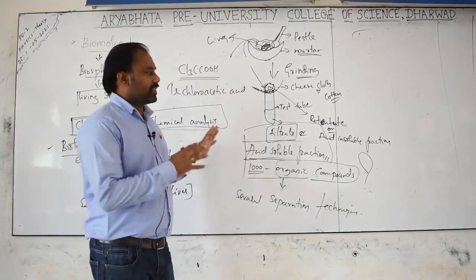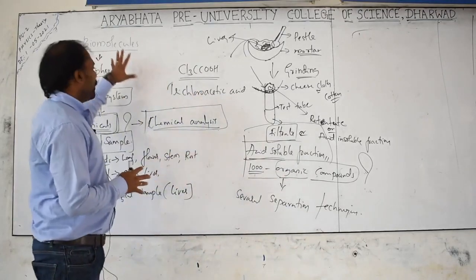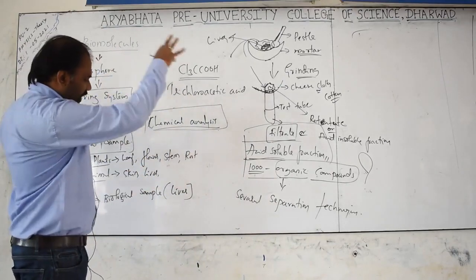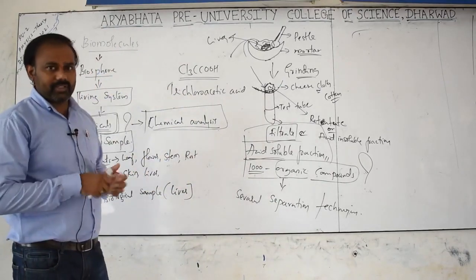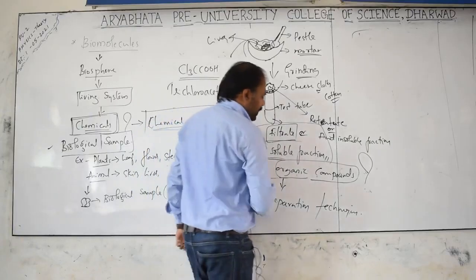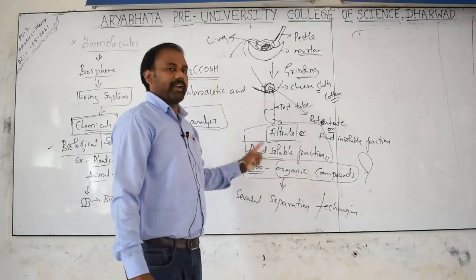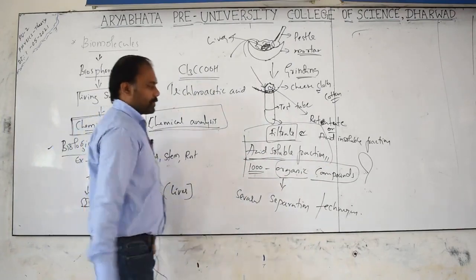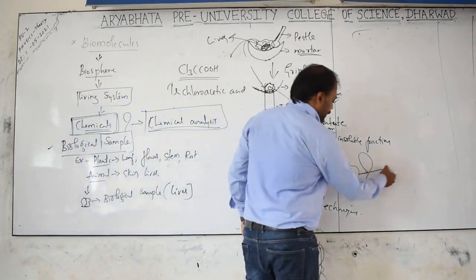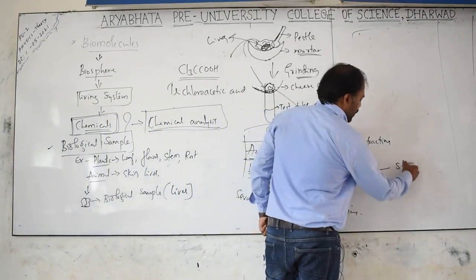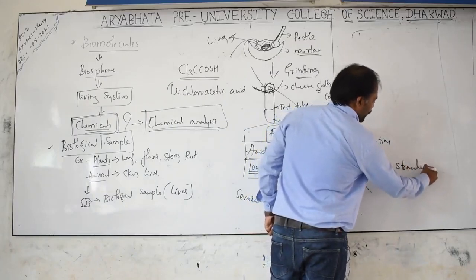Clear my point? This is one topic regarding biomolecules. Whatever the 1,000 different organic compounds we got from this experiment, called the chemical analysis experiment, finally we can write their structure.